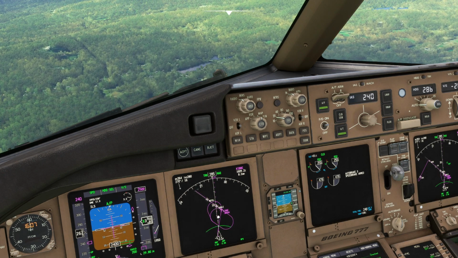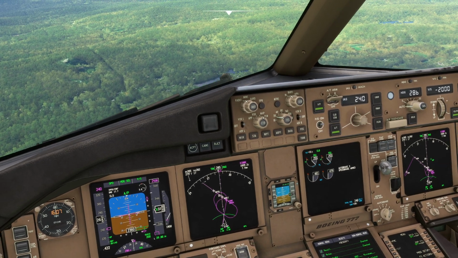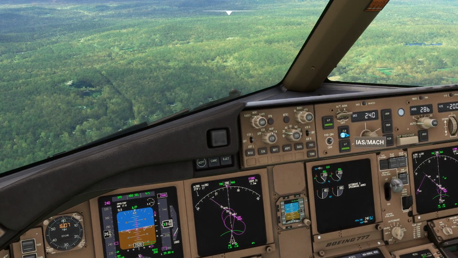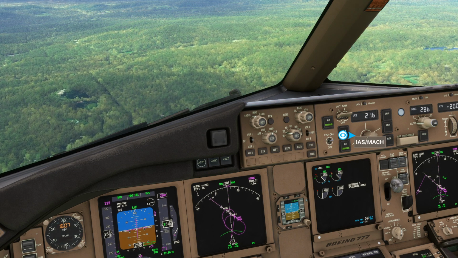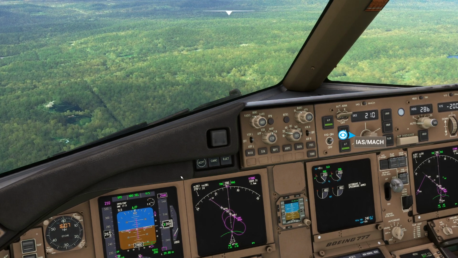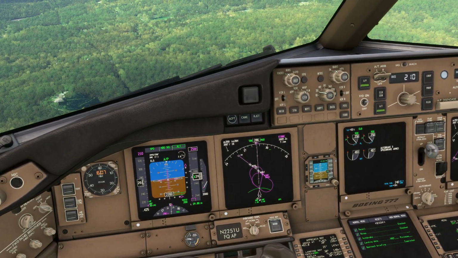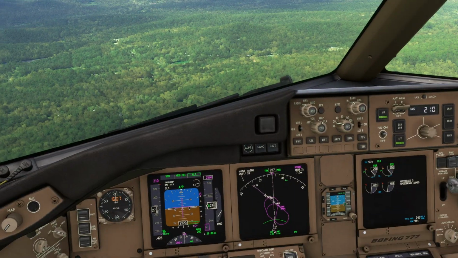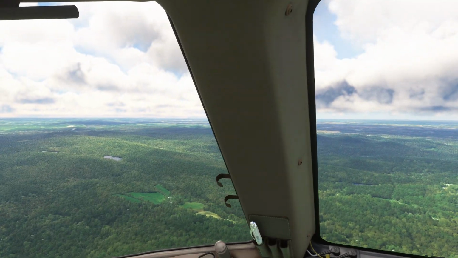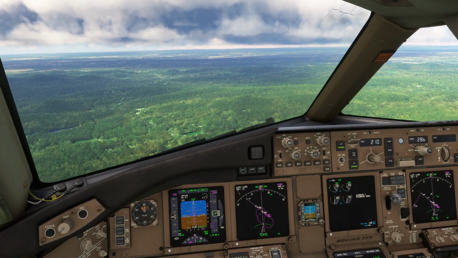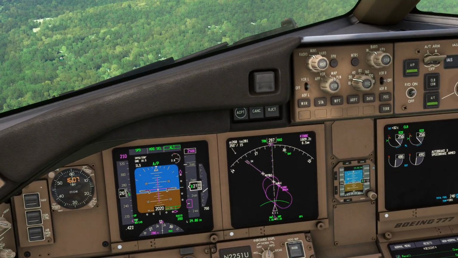There's 2,500. We're getting all sorts of angry warnings here. That's perfectly fine for us. So we got to slow down desperately here. I'll get to about 210, which is basically our minimum safe airspeed, which isn't terrible, but it'll work for us. All right, 2,900. Got 400 feet to go. There's my altitude warning. A little low here. That's okay, though. All right, so we got to start getting the plane nice and dirty.